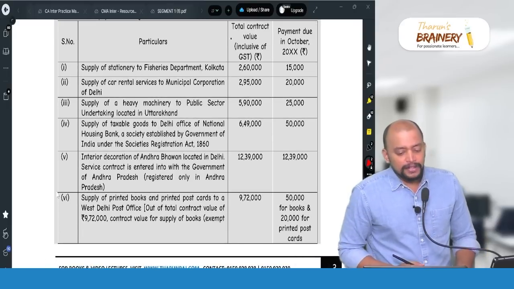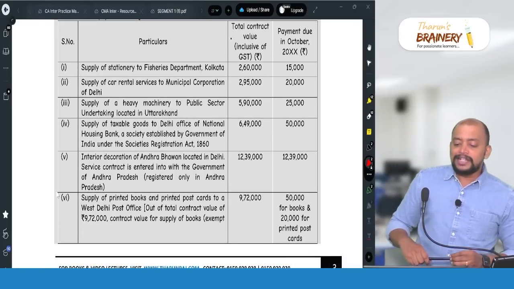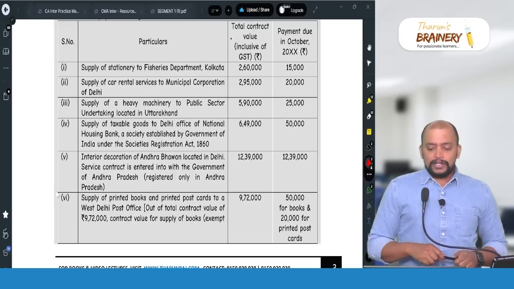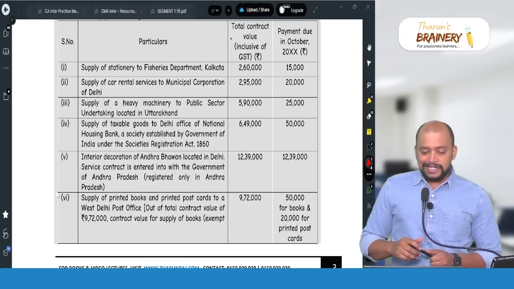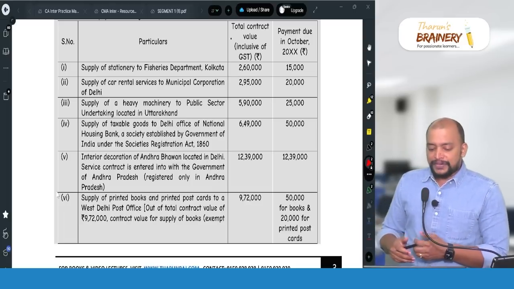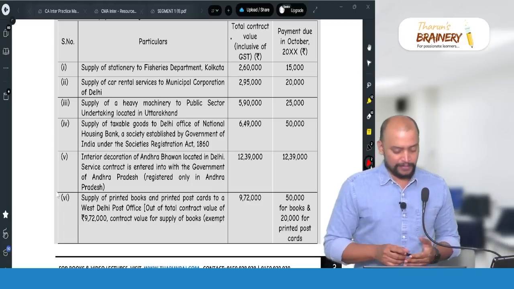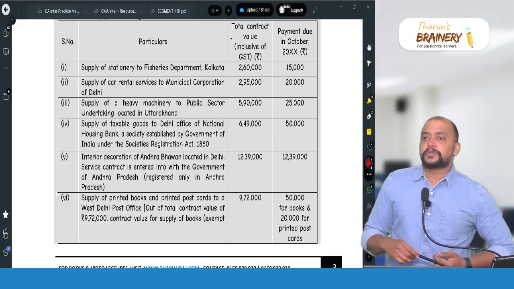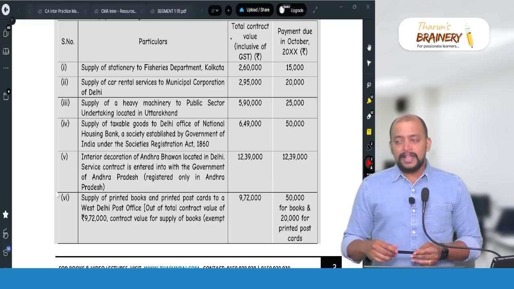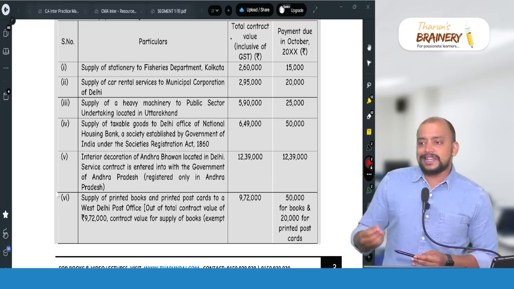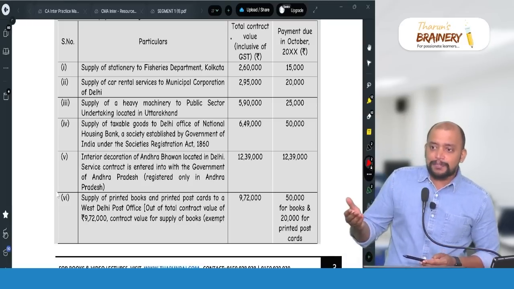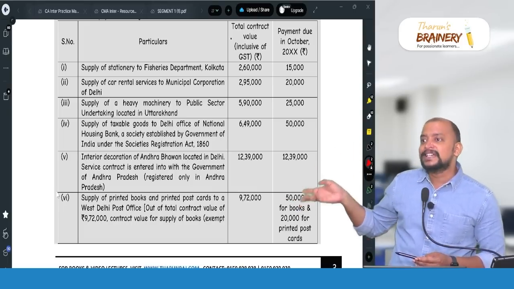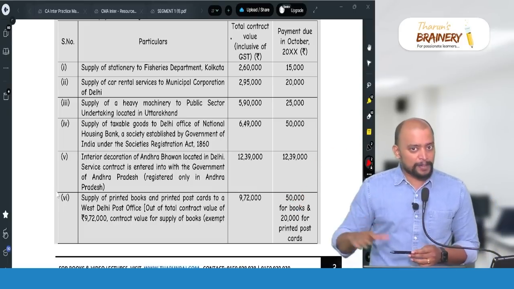we have supply of interior decoration of Andhra Bhavan located in Delhi. Service contract is entered into with the government of Andhra Pradesh, registered only in Andhra Pradesh. Now, this is an exception to applicability of TDS. If it is an intrastate supply and place of supply and location of recipient is in two different states, then TDS is not applicable.